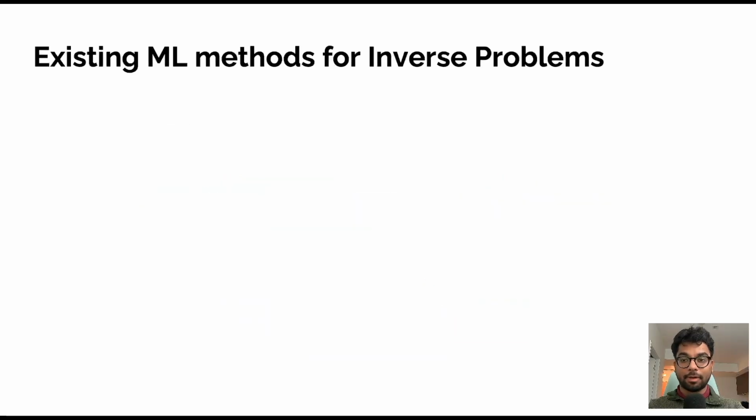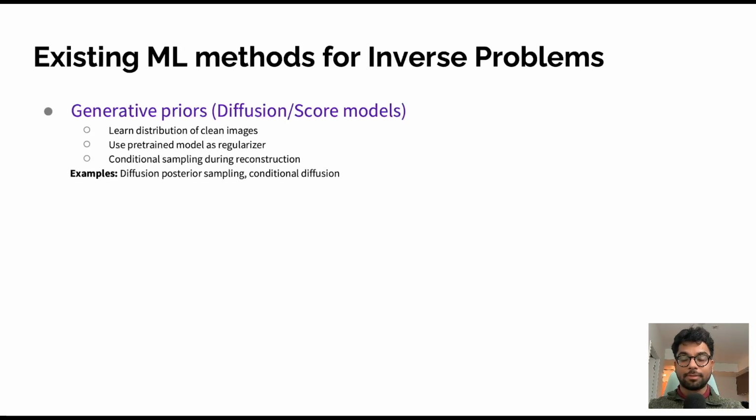Now that we have defined the forward model mathematically, the natural question is how modern machine learning methods attempt to solve these inverse problems. One major class of approaches uses generative models as priors, particularly diffusion and score-based models. The idea here is to first learn the distribution of clean images using a large dataset and then use this pre-trained model as a regularizer when solving the inverse problem. During reconstruction, the algorithm searches for solutions that both match the measurement and lie on the learned data manifold. These methods have shown impressive visual quality and have become very popular in recent years.